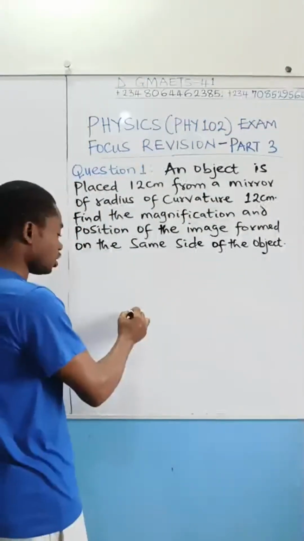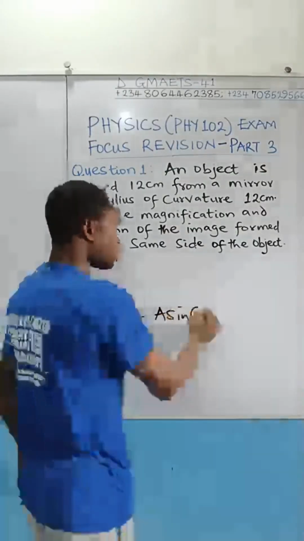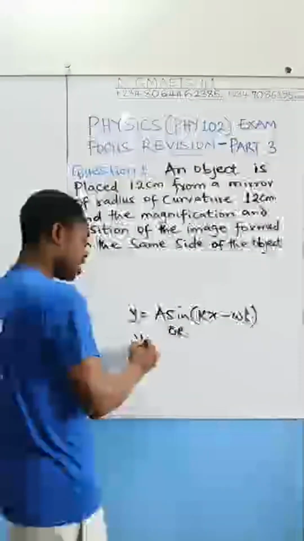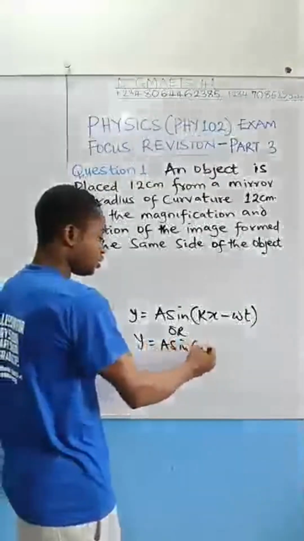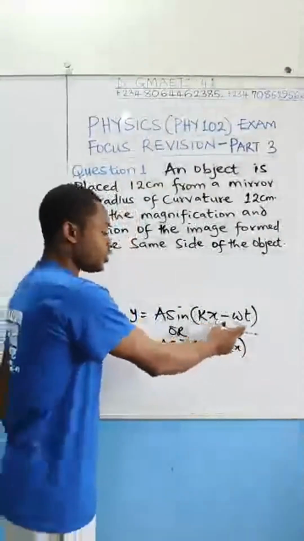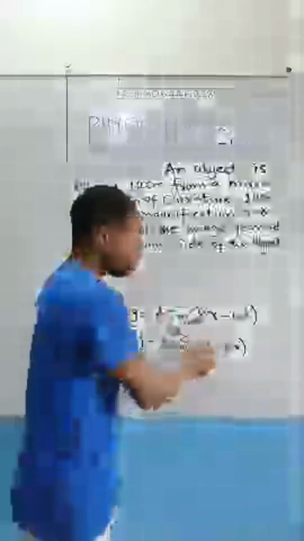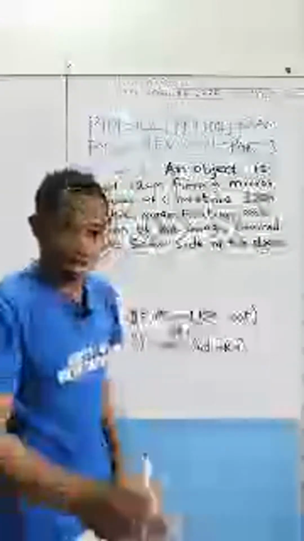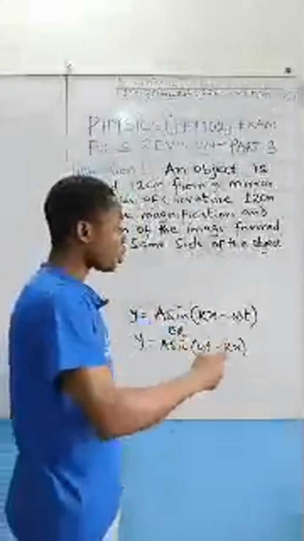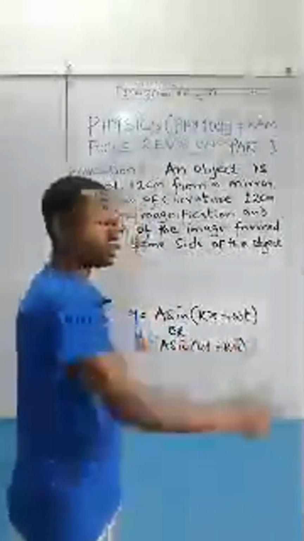Progressive wave equation, we have it to be y equal to a sine kx minus wt, I want to write it in the most condensed form, or could have it as y equal to a sine wt minus kx. Whether the equation is of this form or of this, they are the same thing, it doesn't matter. Observe, this minus does not belong to any one of the two terms. You don't apply this minus whenever you are calculating. That is why the formula can take either this form where the kx comes first, or this form where the wt comes first.